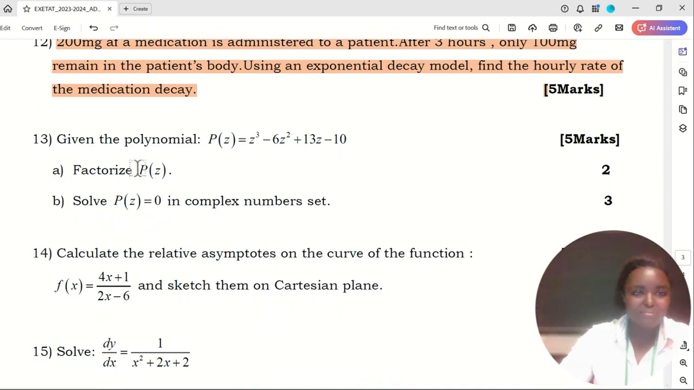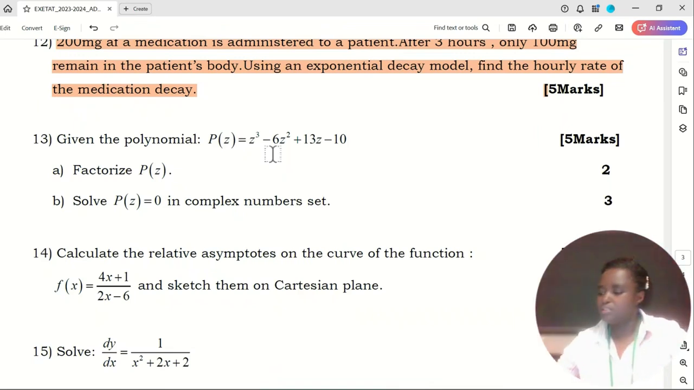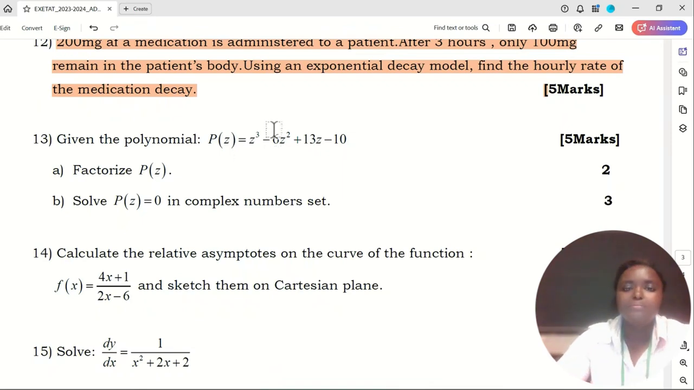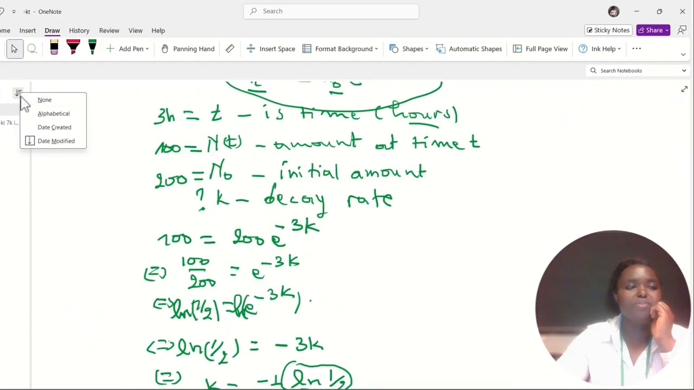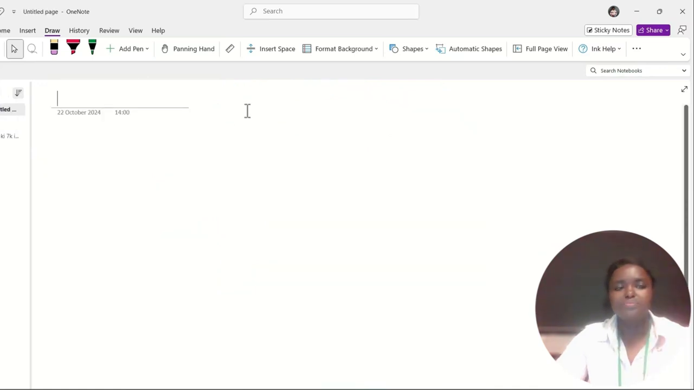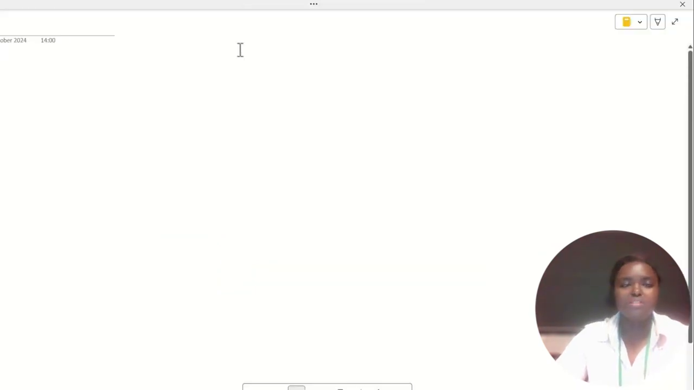Question number 13. Given the polynomial P(z) equal to z power 3 minus 6z squared plus 13z minus 10. Okay, this is the polynomial. We are asked to factorize the polynomial and then solve P(z) equal to 0. We first have to factorize, then after factorizing, we solve for P(z) equal to 0.